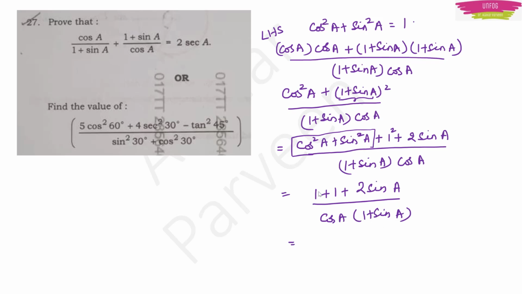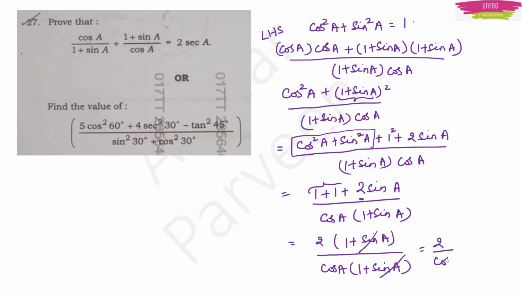Now clearly in the numerator, I have 2 here and 2 here. So I will take 2 outside. So I will have 1 plus sin A inside the bracket. In the denominator, I have cos A into 1 plus sin A. So this 1 plus sin A will get cancelled and I will have 2 by cos A, or 2 times secant A, which is equal to the right hand side. Hence proved. Okay, clear, right? So here the first step you have to understand is that you have to take the LCM in order to proceed with the given equation on the left hand side.